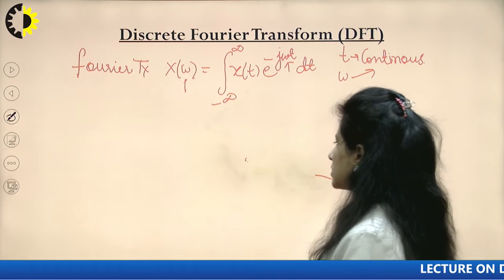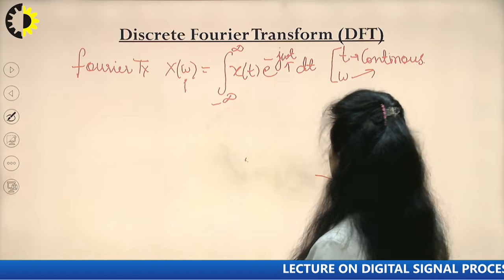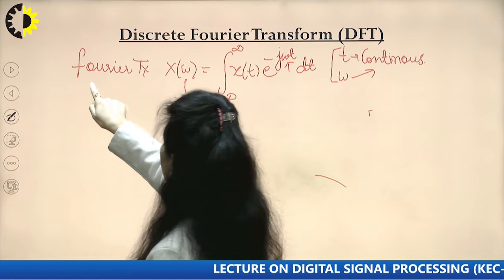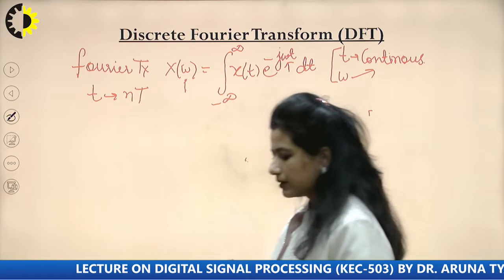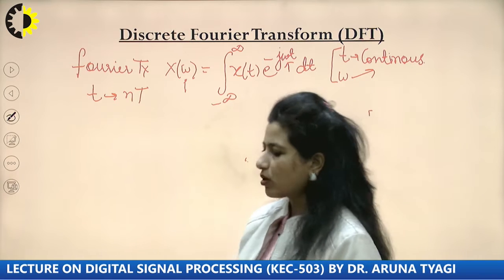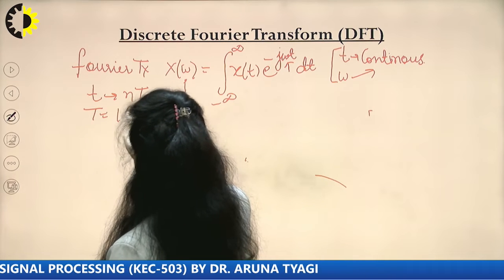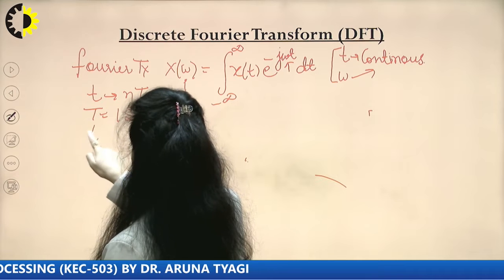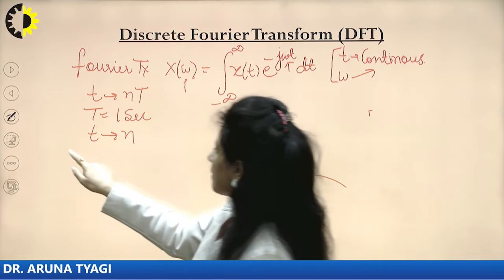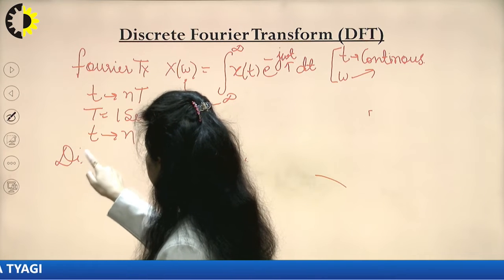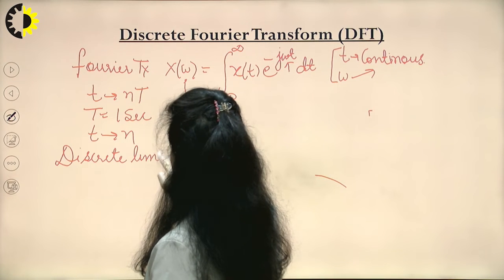Now when I move towards digital signal processing, what I am doing is trying to discretize these two components. So we go step by step. First we discretize t by sampling it over a period T and taking N number of samples per second. For simplicity, most of the time, what do I assume? That time is taken as 1 second. So this t can be directly substituted by n. So this Fourier transform becomes, because time has been sampled, the discrete time Fourier transform.